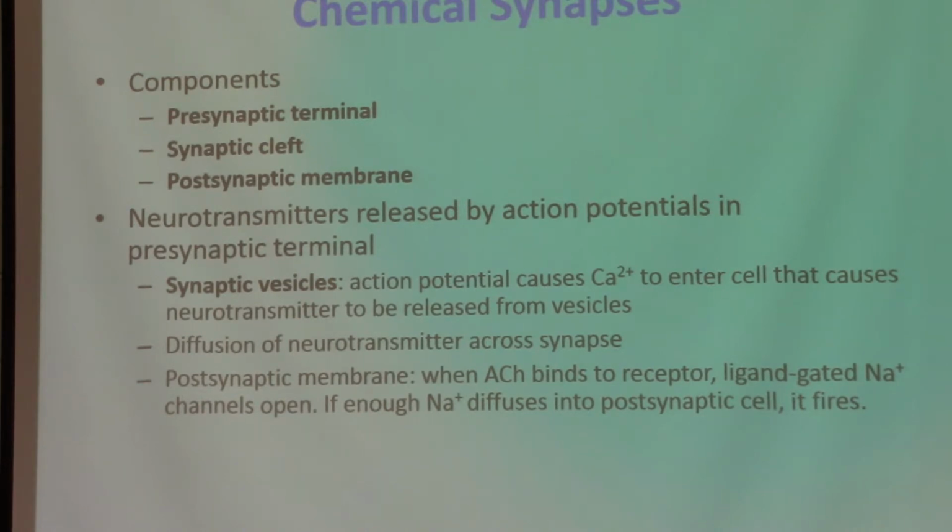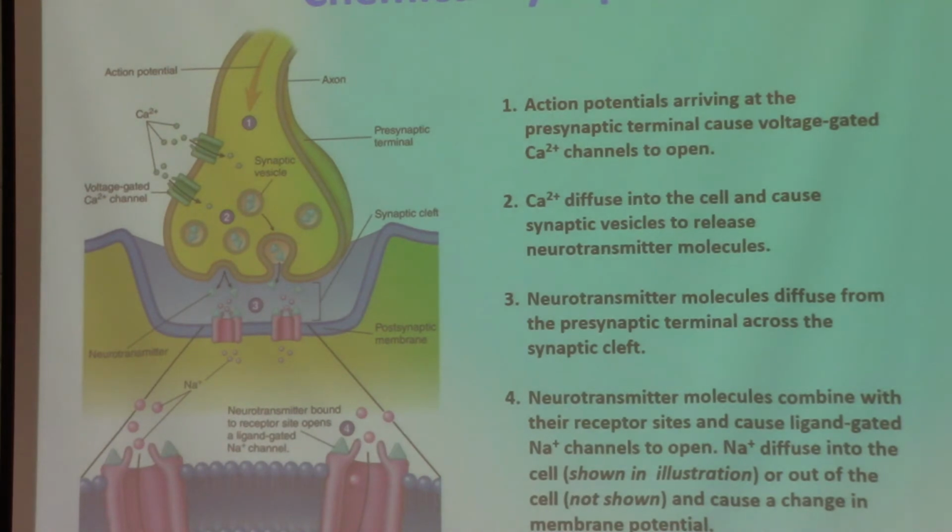Neurotransmitters have their own receptors that are present on the postsynaptic membrane side. When the action potential arrives in this area where the vesicles of neurotransmitters are stored, it causes permeability to calcium. Calcium comes in, and calcium triggers the release of these neurotransmitters in the synaptic cleft area. Neurotransmitters bind to their receptors here, and these receptors are sodium gated channels.